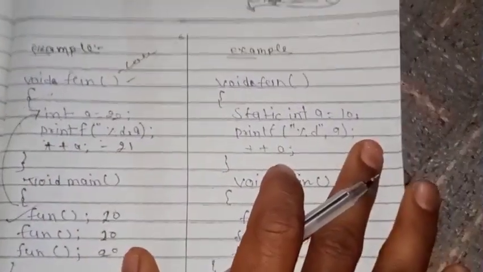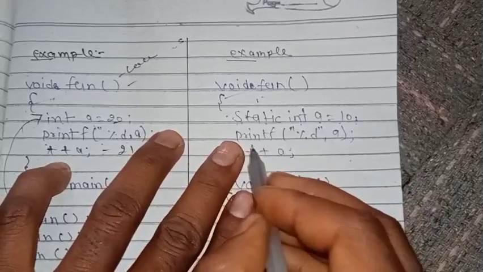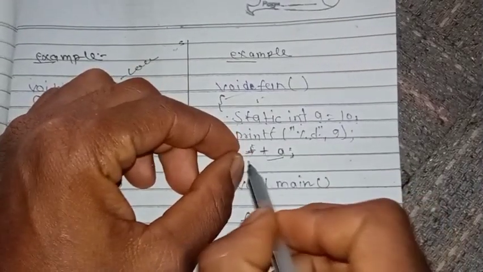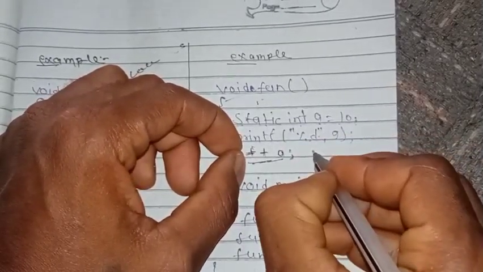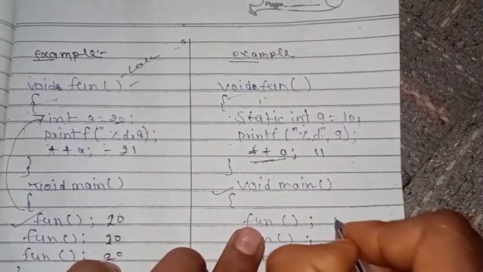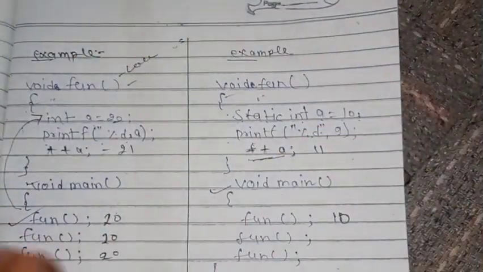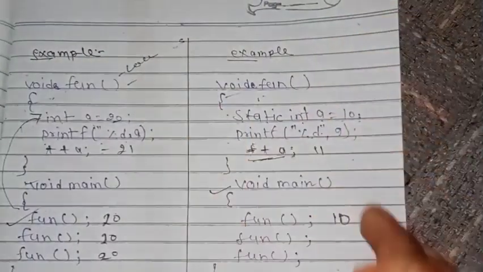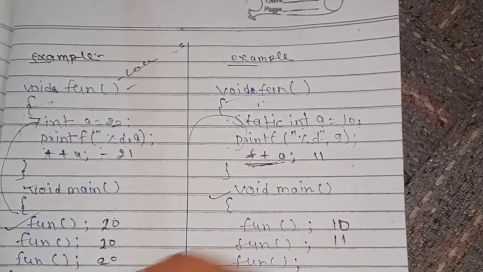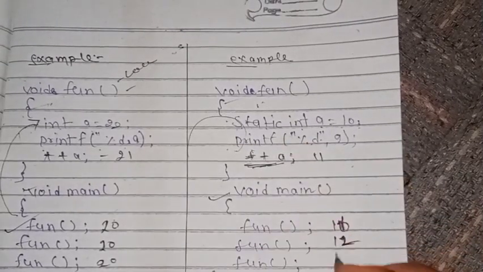For the static variable, when we take a void function and static integer a equal to 10, and we print printf %d of a, there will be an increment, because we have declared that a is incremented. So it will print 11 first. When the void main function runs, it prints 11, and when the function runs again, because a static variable persists until the program ends, the value is not initialized again and is incremented: it will print 11, then 12, and when the next function runs, there will be 13.